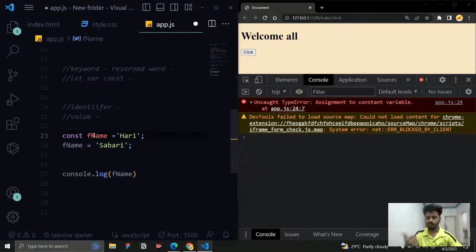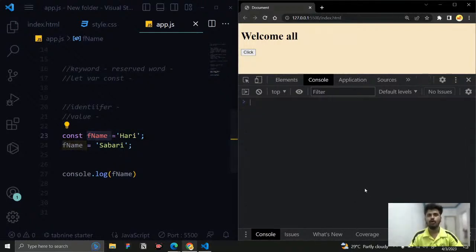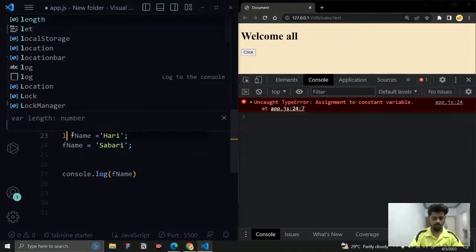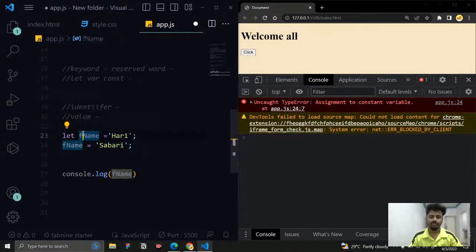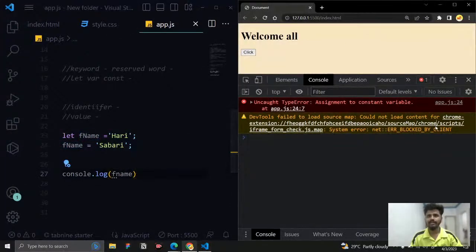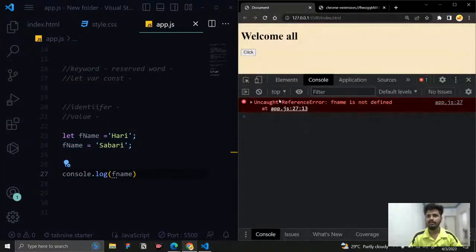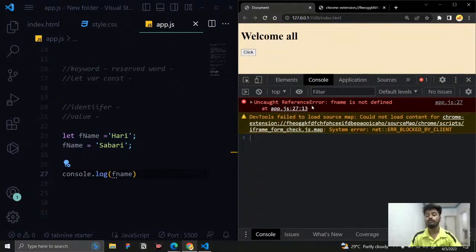The main important thing is that identifiers are case sensitive, which means whatever case you have written, the same case you need to use while you are calling it or reassigning it. For example, right now it is fName, where f is small and N is caps. If while calling I write everything in small letters, it will throw a reference error, because something does not exist and I'm trying to get it.